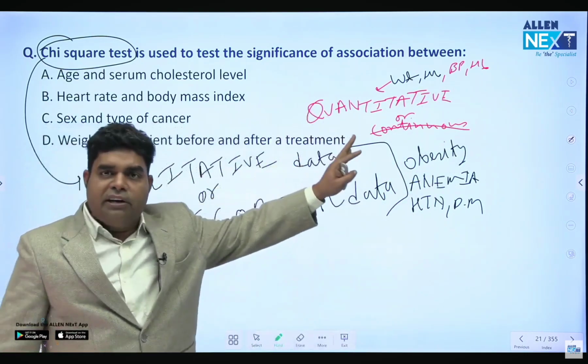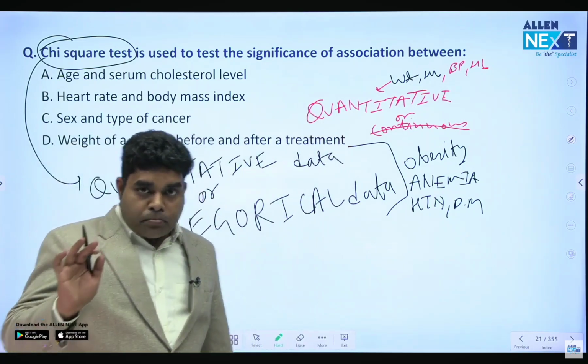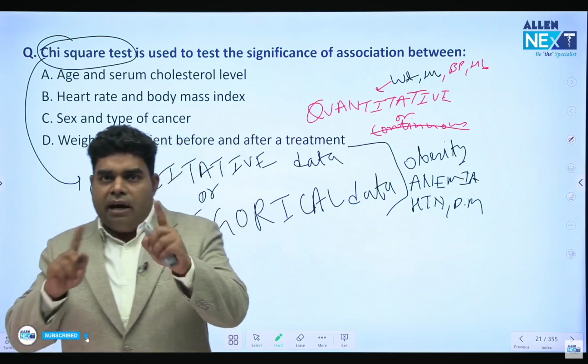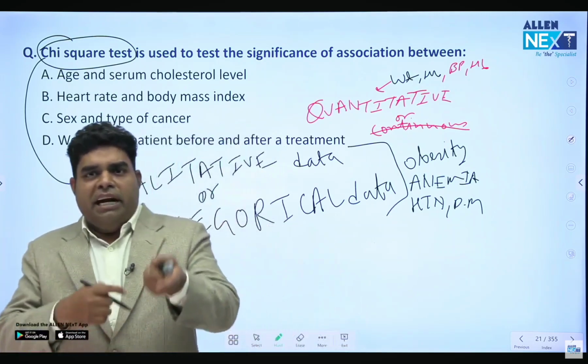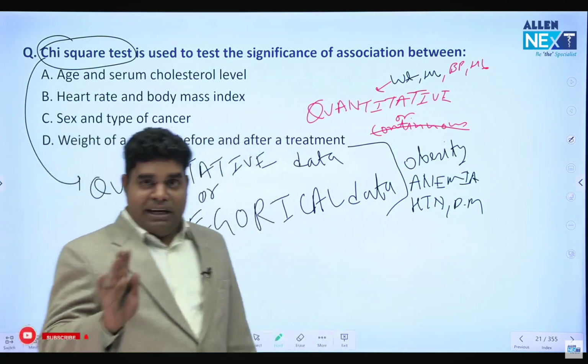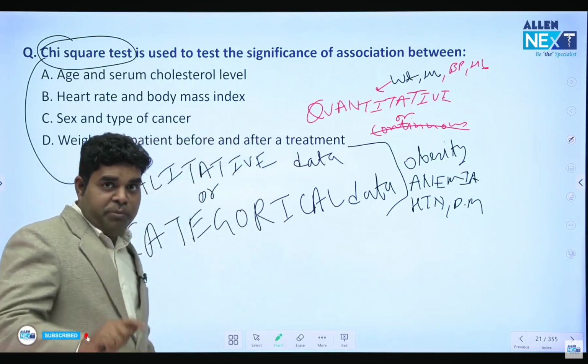Quantitative is also known as continuous. Now look, in the recent INICET exam, they asked a very good question. Whatever came in the last 2-3 years in INICET or NEET can come in FMG and vice versa. They also took an FMG question in the NEET exam. Many a time, almost every time, they exchange the questions, so we should be ready.